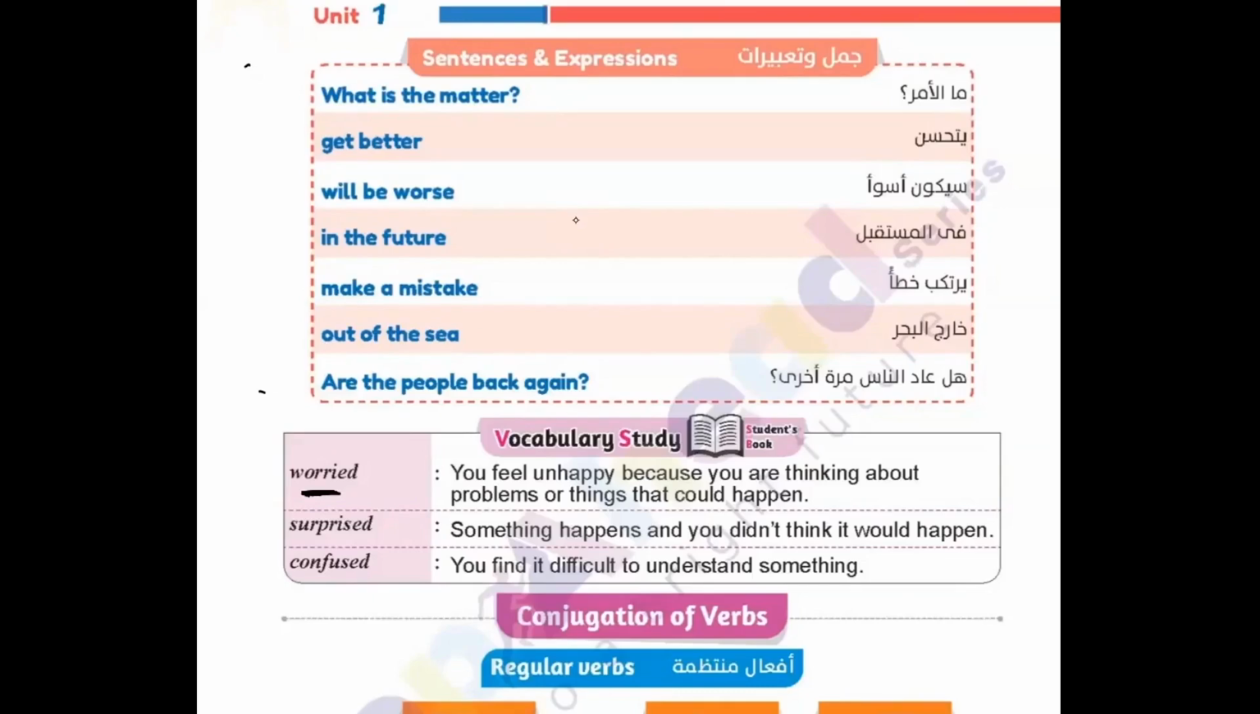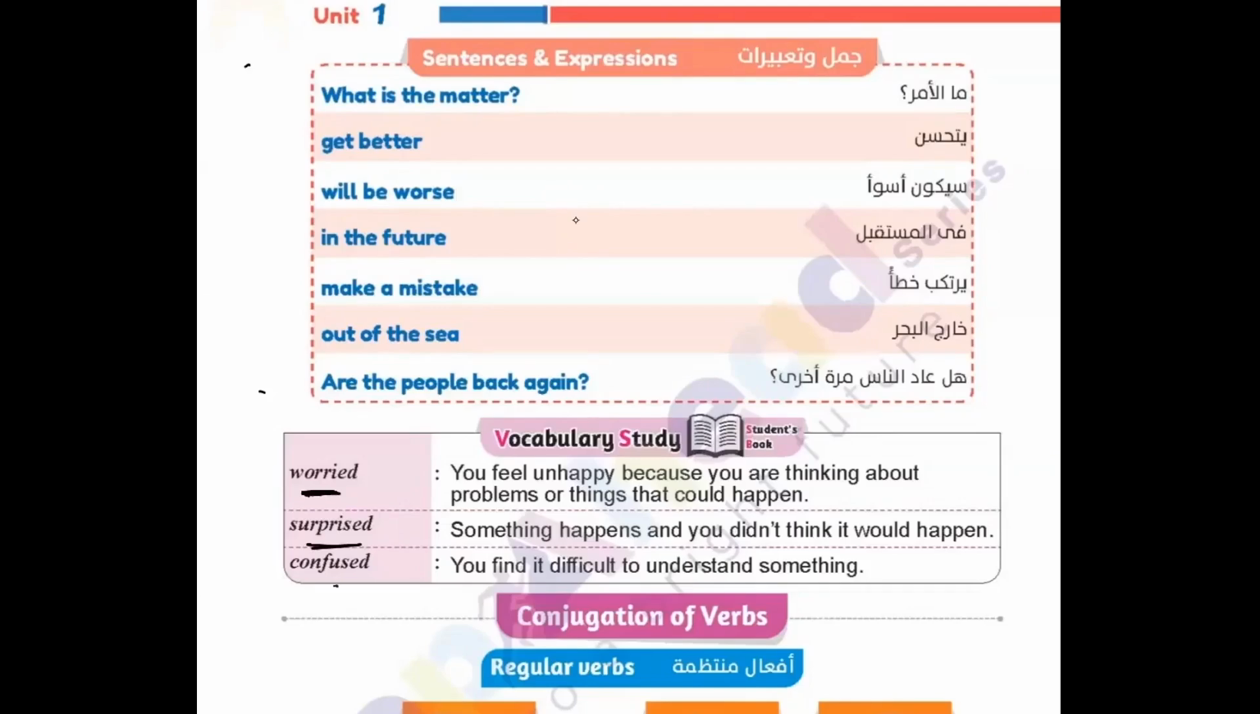The next one, surprised. When someone makes a surprise for you, you will be surprised. Something happens and you didn't think it would happen. What does it mean? Something unexpected happened to you. You could not think that it would happen at any time. You didn't think about it at all. So when this happens, you will feel surprised.